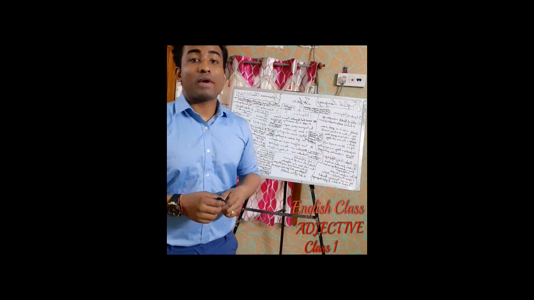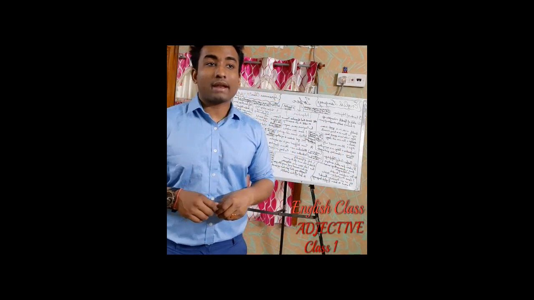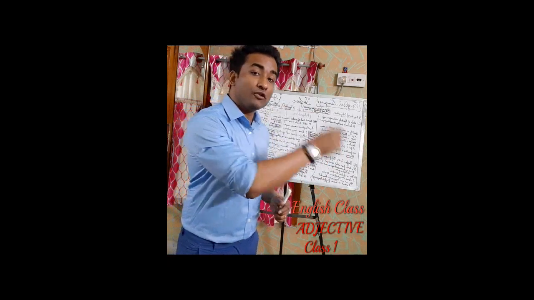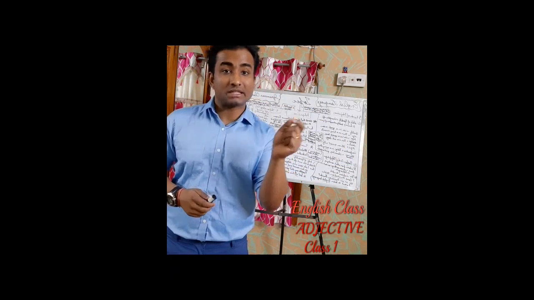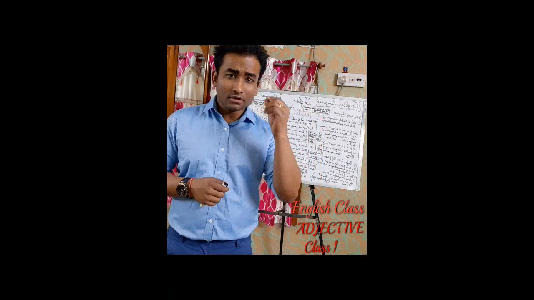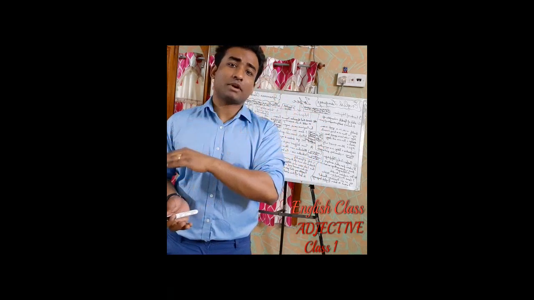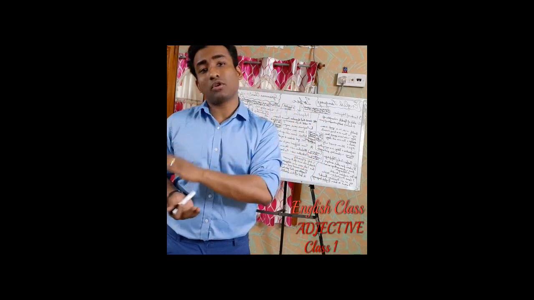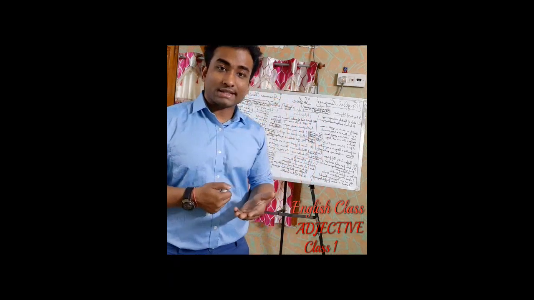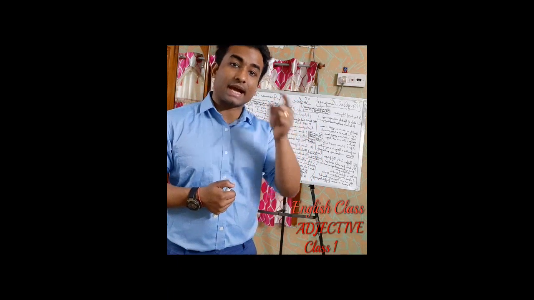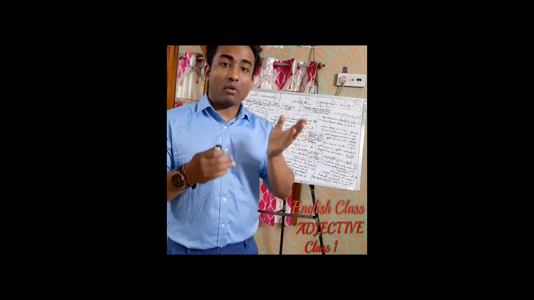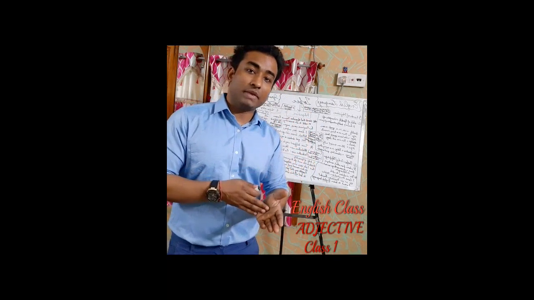In the same way, a wealthy person can buy food for the poor. So here a wealthy person or a wealthy man, this man or this person is described by the word wealthy. So wealthy is again an adjective. So I have also given you examples of how you can form adjectives. Adjectives can be formed with the help of y also. It means you can add y at the end of a word and make an adjective.